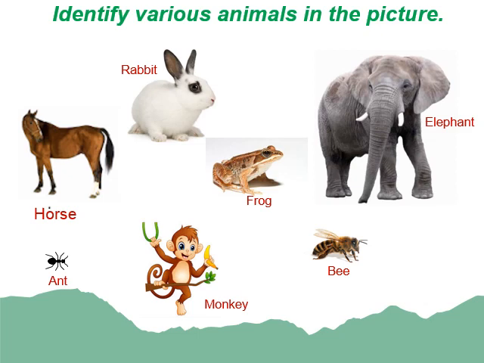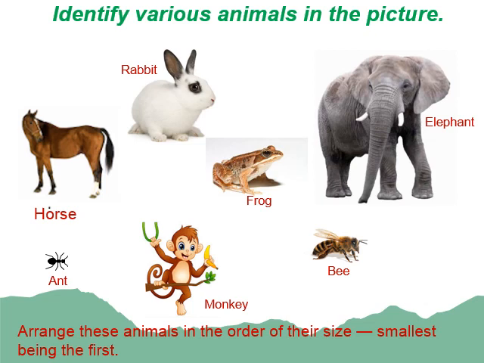Now children, if I ask you which one of them is the smallest in size, can you tell me? Yes, ant is the smallest of them all. And who is the biggest one? Elephant is the biggest animal. So your question is, arrange these animals in the order of their size, smallest being the first. It means you have to arrange these animals from the smallest, then the one which is bigger than the previous. In this way you have to arrange them.